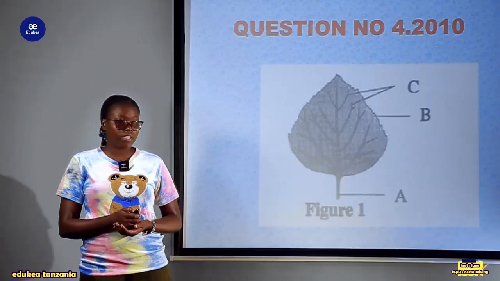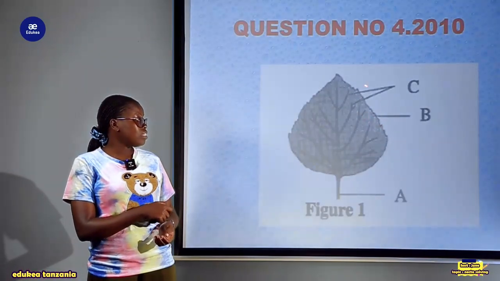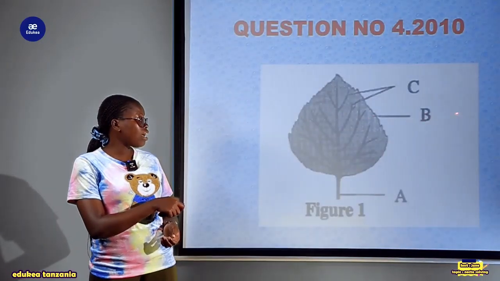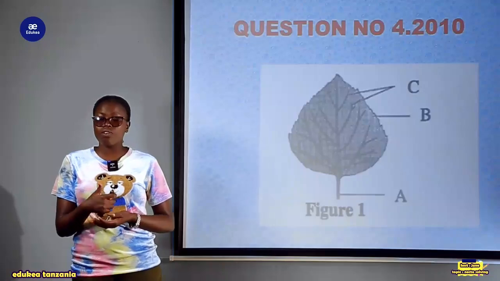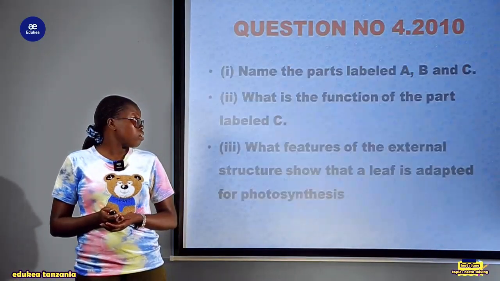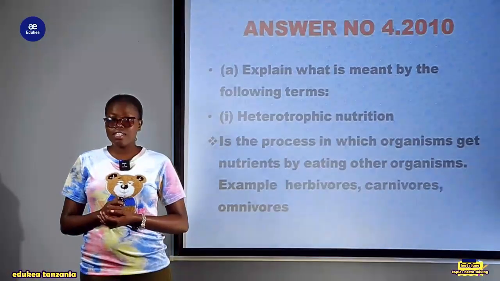Then the B here is the leaf lamina. These on the sides, and here in the middle, this is B, the leaf lamina. Then A here is the petiole, which supports and attaches the leaf to the stem. So now let us answer the question.